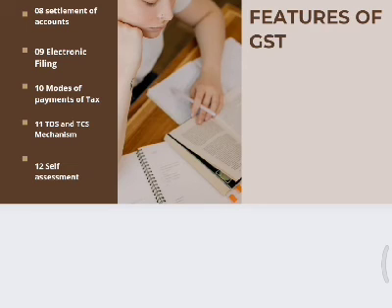And then the next one is the TDS and TCS mechanisms. TDS means tax deduction at source. It refers to the tax which is deducted when the recipient of goods or services makes some payment under the contract. TDS is applicable for government departments, local authorities, and government agencies.